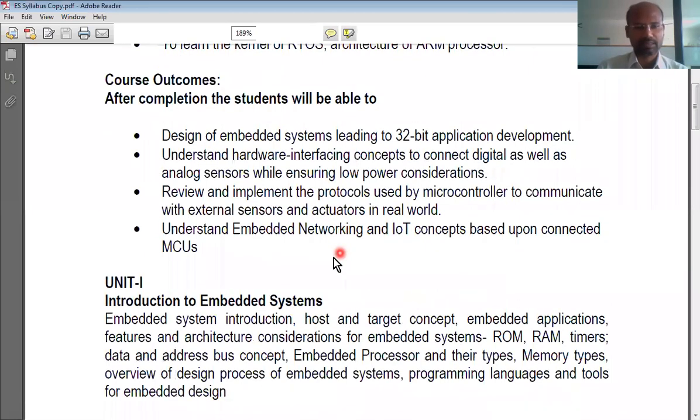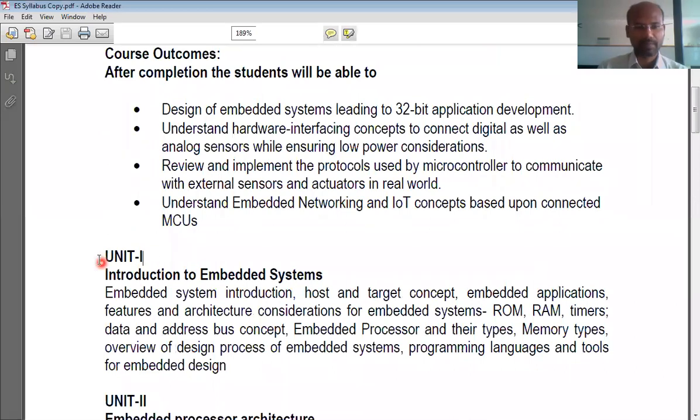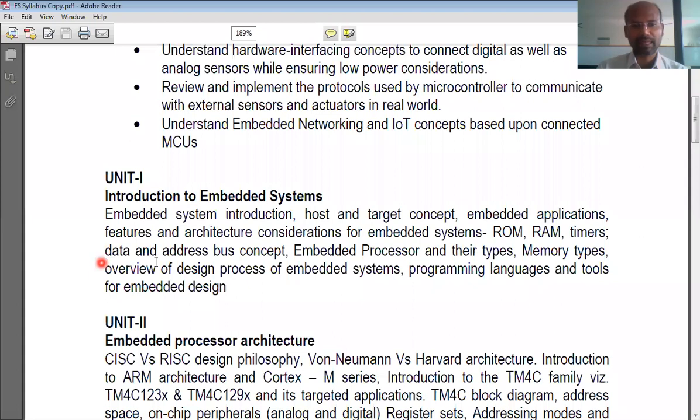And this is unit 1. Unit 1 itself is introduction to embedded systems. In this unit 1, we will talk about the very fundamentals of embedded systems, like the host and target concept.